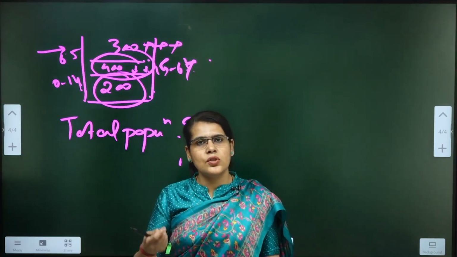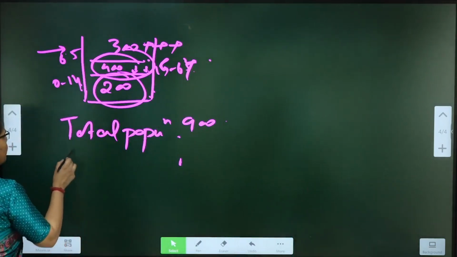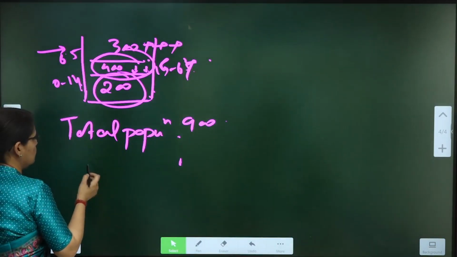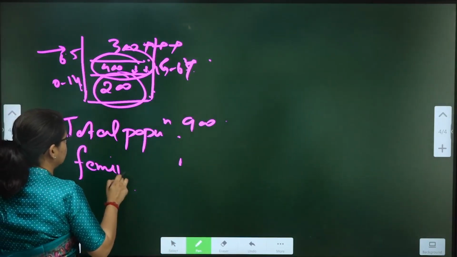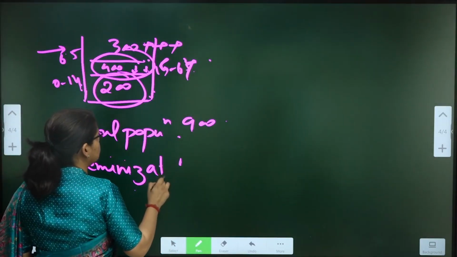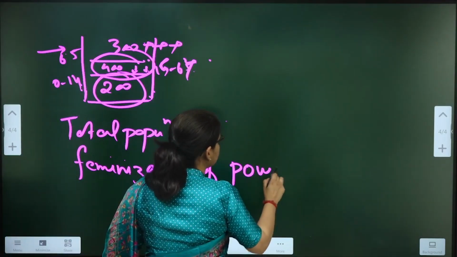Okay, so let us give this a term. The term is feminization of poverty.